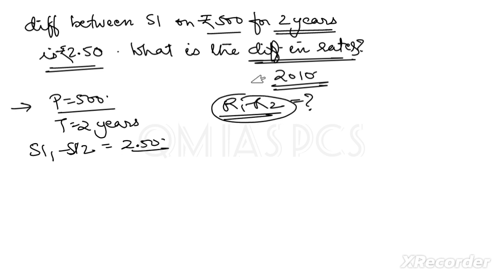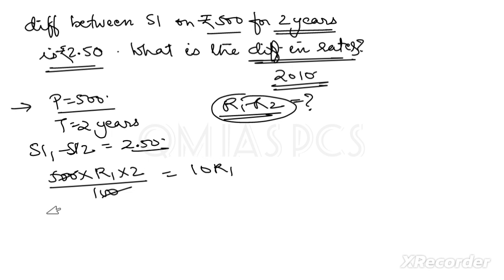Is it clear? Now you can write it in separate form. For the first principal, it will be 500 multiplied by R1 multiplied by 2, that is P into R1 into T, where T is 2, divided by 100. So this 0 will be cancelled out, and this will be 10 R1.